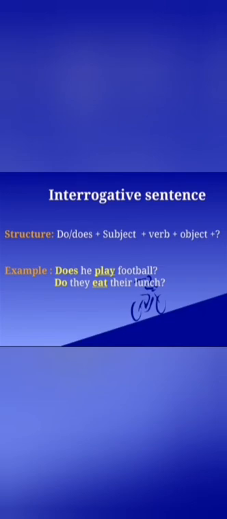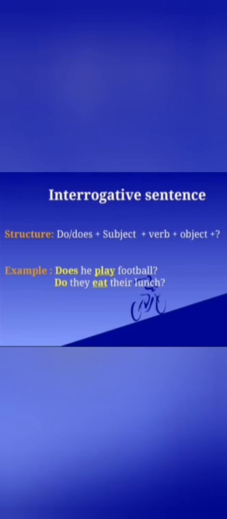Does he play football? In this sentence, first of all, we are using the helping word does because our subject was singular. Play is the verb and football is the object, and at last we are using a question mark because these are interrogative sentences.